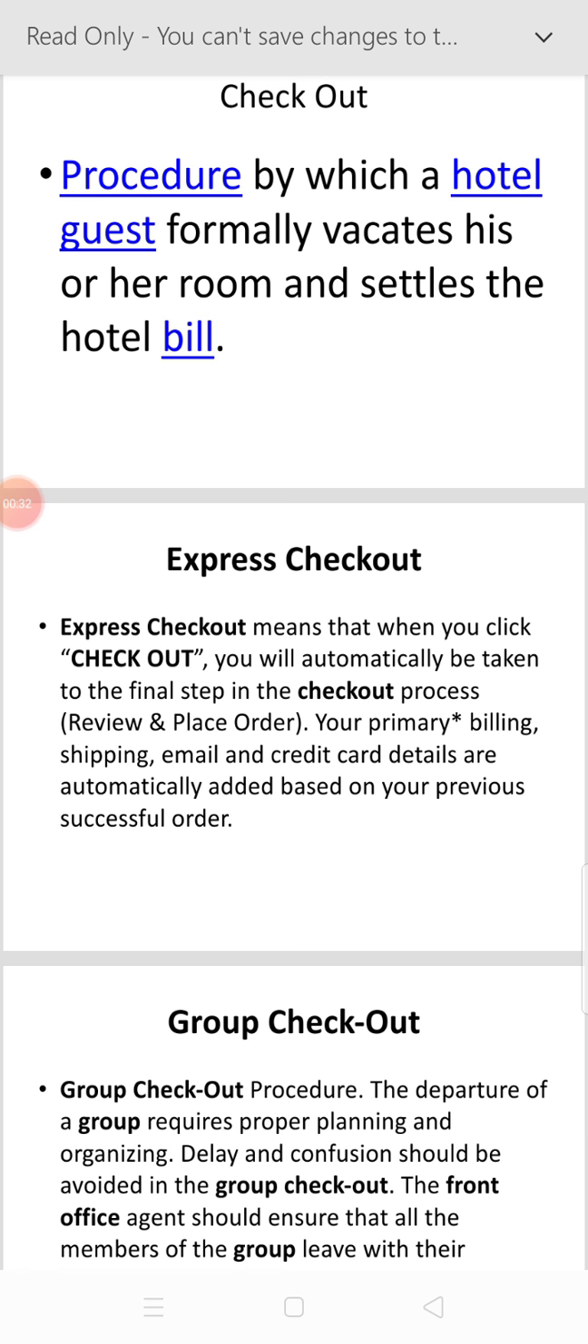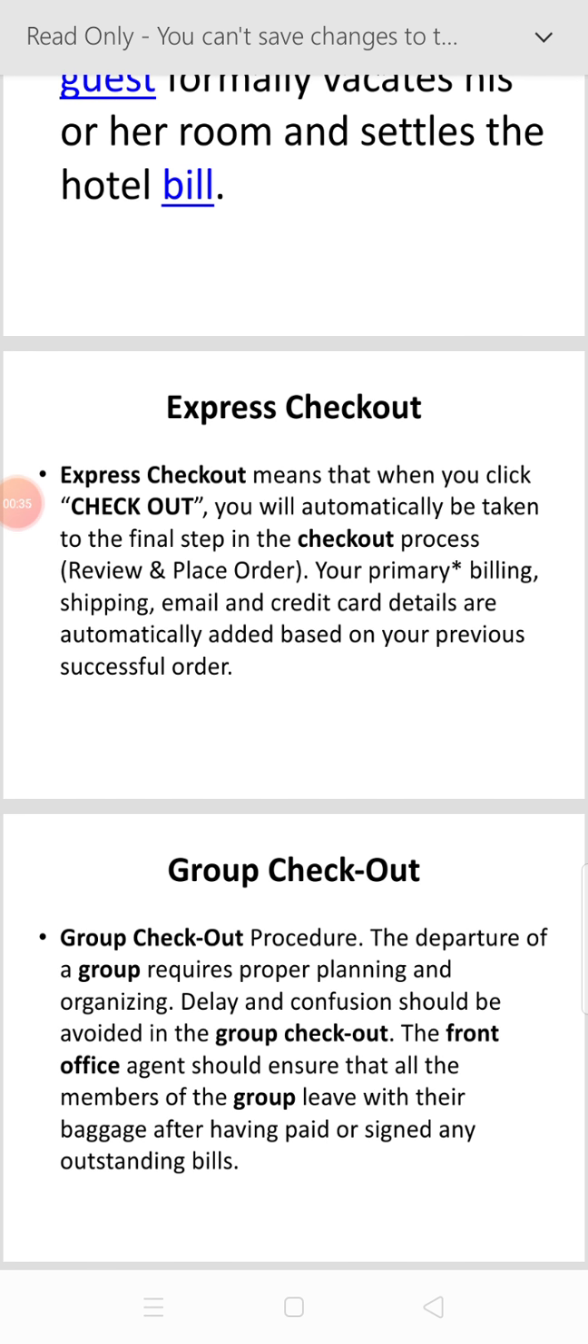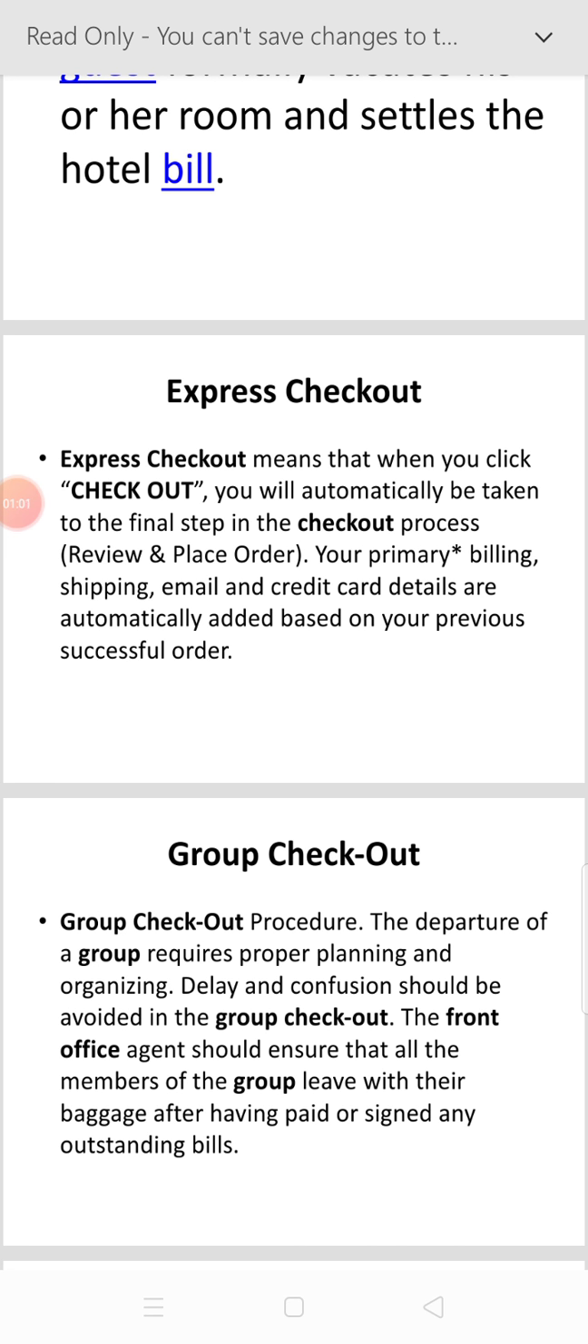Now let us discuss the types of checkout. First is the express checkout. In the express checkout, when you click express checkout, you will automatically be taken to the final steps in the checkout process. Your primary billing, shipping or email and credit details are automatically added based on the previous successful order. That is what is called express checkout, meaning the guest does not have to stand in a queue for the checkout; within a second he can do the checkout by this process.